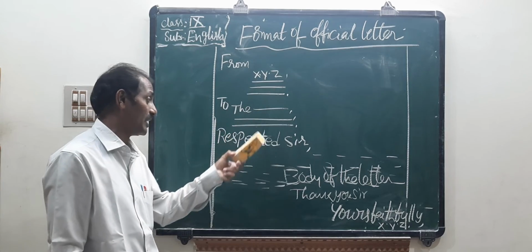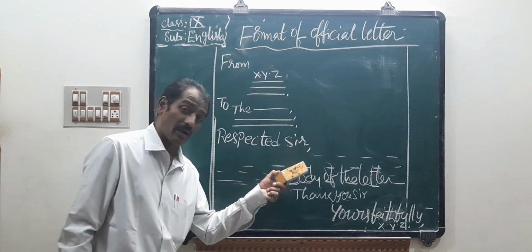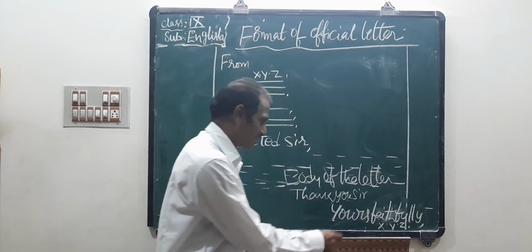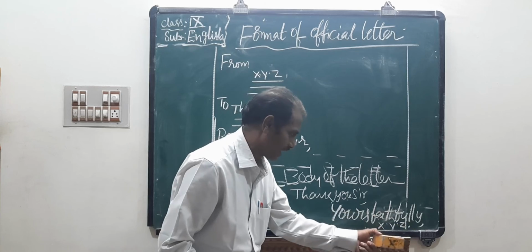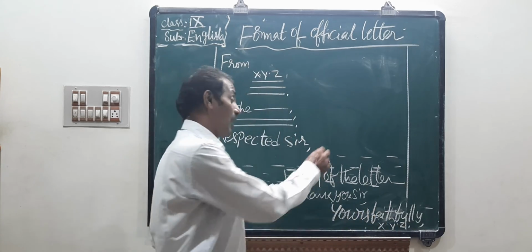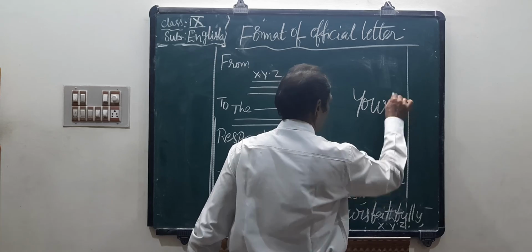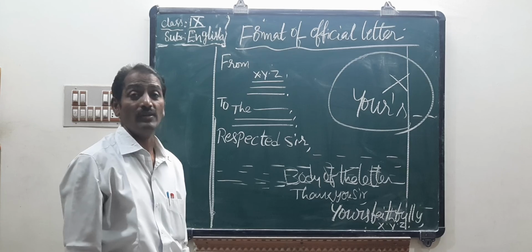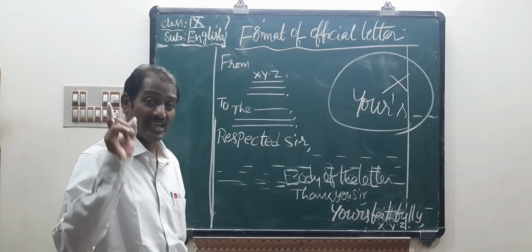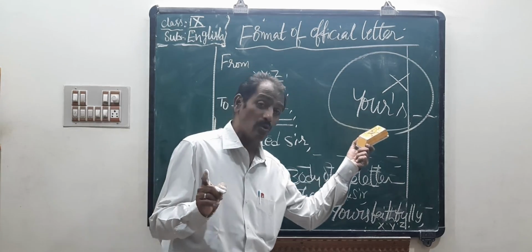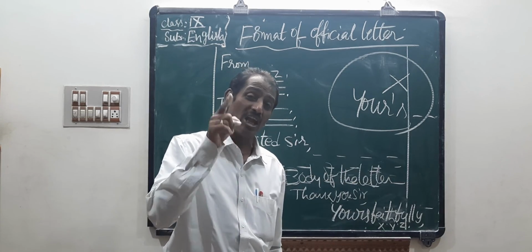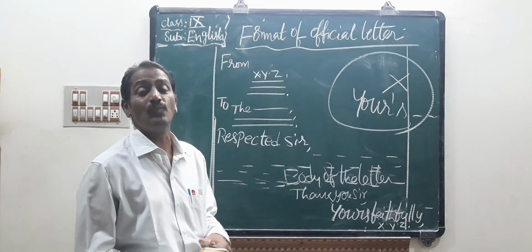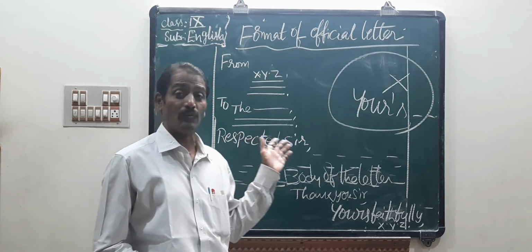From address, to address, Respected Sir, then the subject. Then you write the body of the letter, at least two paragraphs, and then thanking sir, followed by a comma. Yours faithfully, comma, then the name, with a full stop. Don't use an apostrophe in yours. It is a big mistake, because yours is a pronoun. So don't put an apostrophe in yours. Okay, children. In the next class, I will show the format of an informal letter. Thank you.